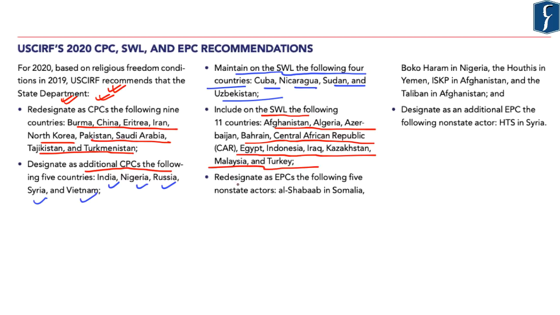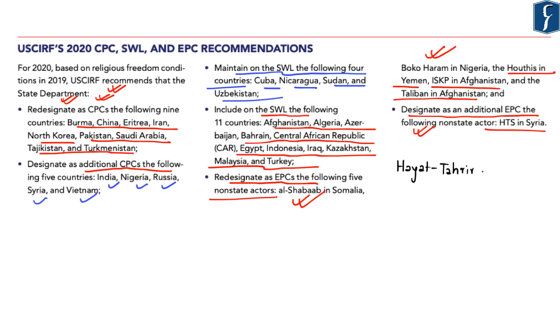Next, the Commission has asked the State Department of the US to redesignate as EPCs, that is, entities of particular concern, the following five non-state actors or terrorist organizations, namely Al-Shabaab in Somalia, Boko Haram in Nigeria, Houthis in Yemen, ISKP in Afghanistan, and the Taliban in Afghanistan. And the Commission has also asked the US State Department to designate as an additional EPC the following non-state actor, that is HTS in Syria. Now HTS stands for Hayat Tahrir al-Sham.